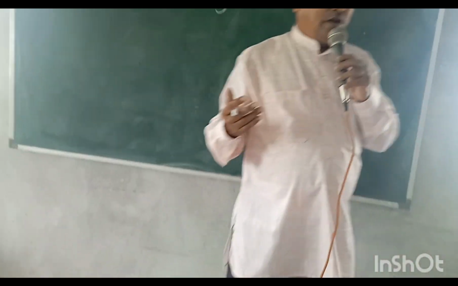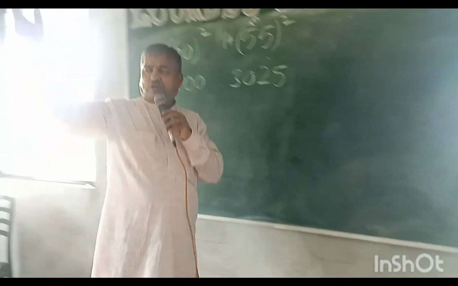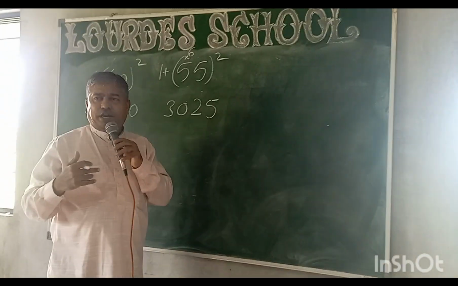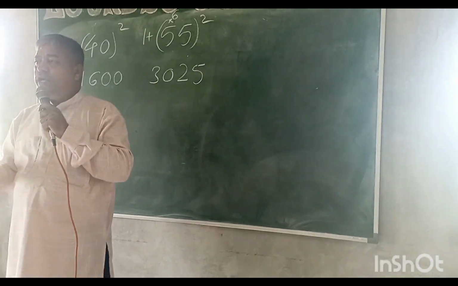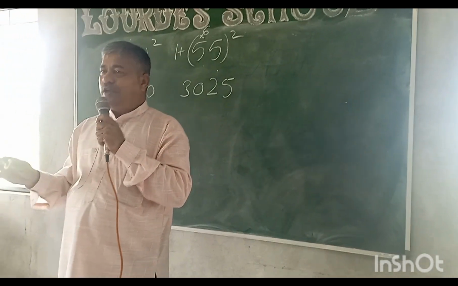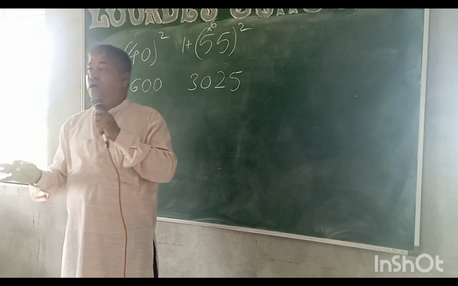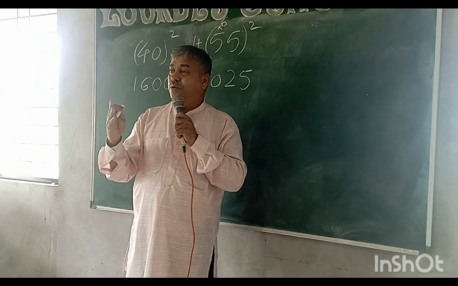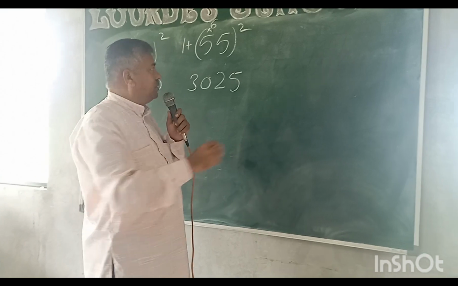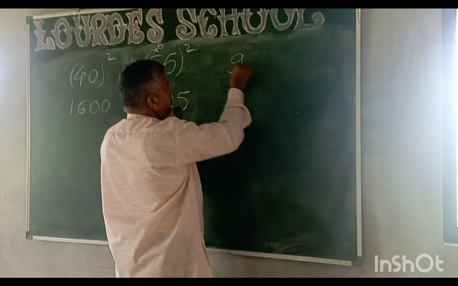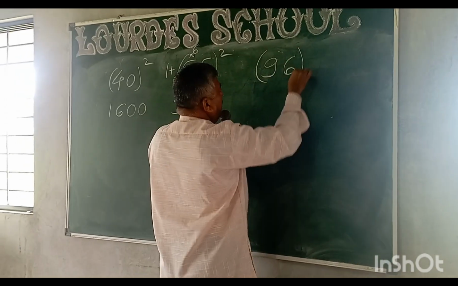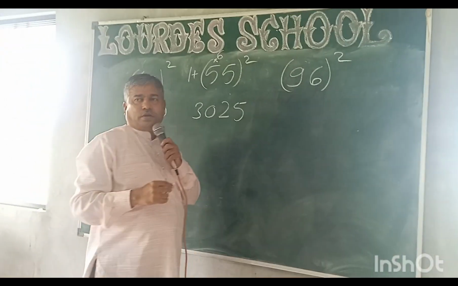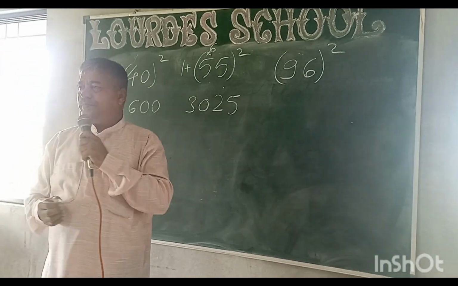Last one in this squaring series: the number ending in any digit. You can do the squares of any number now. Square of any number. Come on, say 96 square. 96 square.